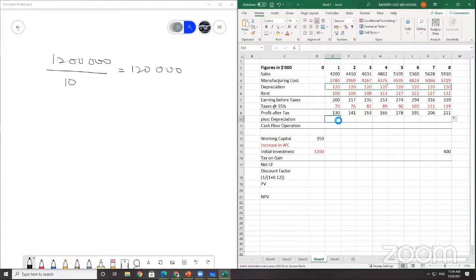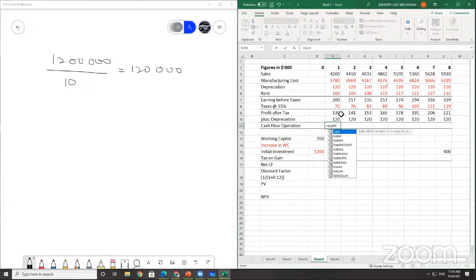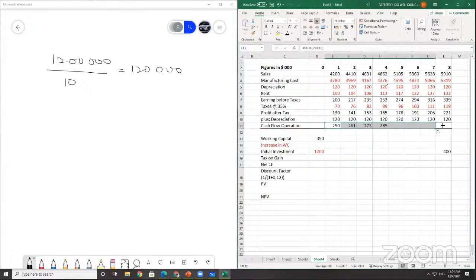Copy, put back here. This one add in automatic black color. The cash flow operation now you can get equals to... All right. So until here, you already get your cash flow.